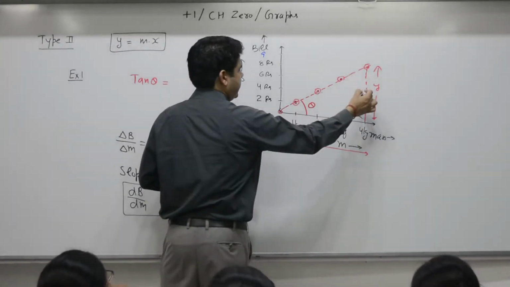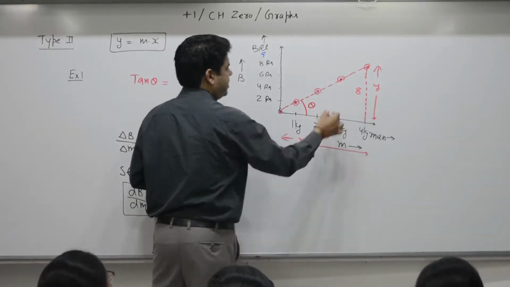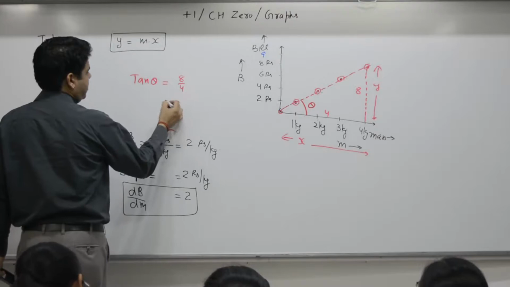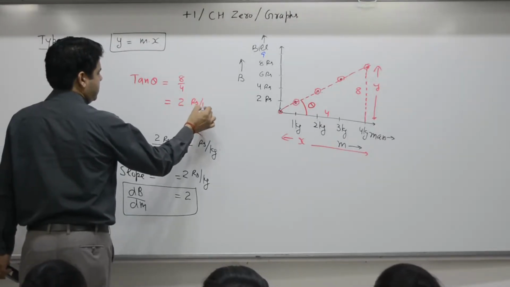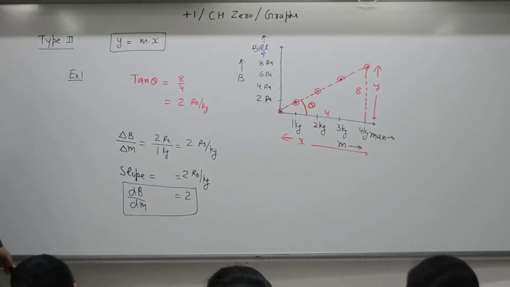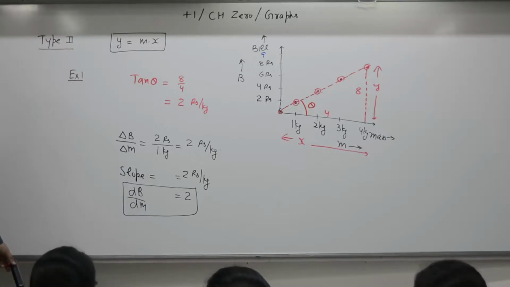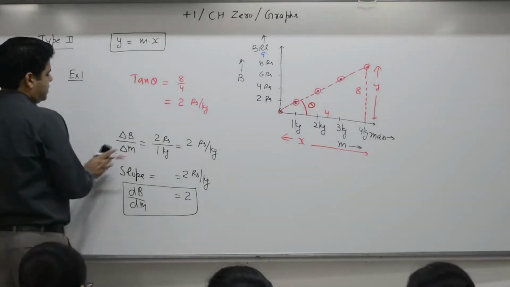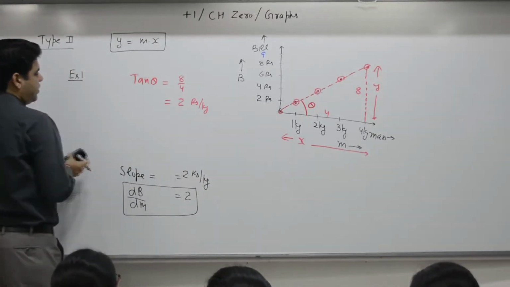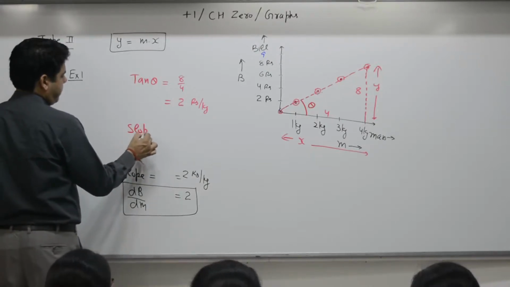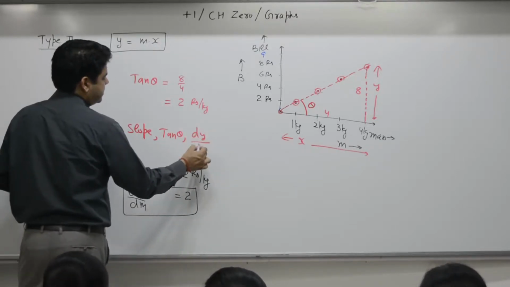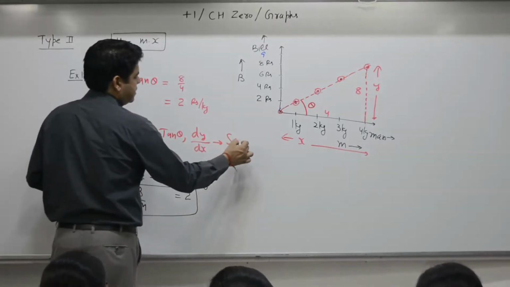In this case, this value is 8, this value is 4, it is 8 by 4. Tangent theta in this case is 8 by 4, which is also 2 rupees per kg. That means we are talking about the same thing: slope, or tangent theta, or dV by dm. That means the conclusion is, whether you write slope or tangent theta or dy by dx, all mean the same.